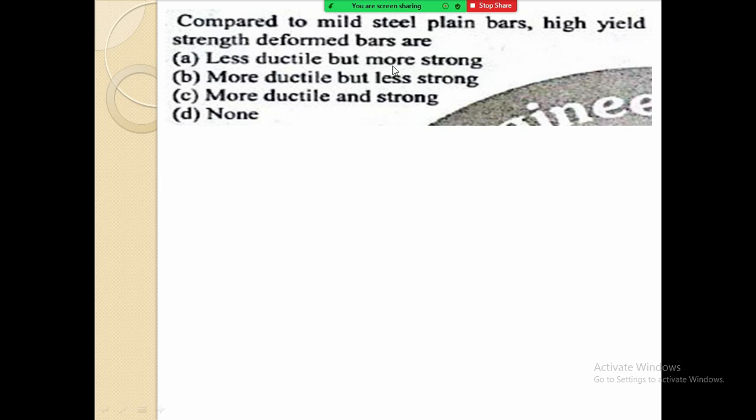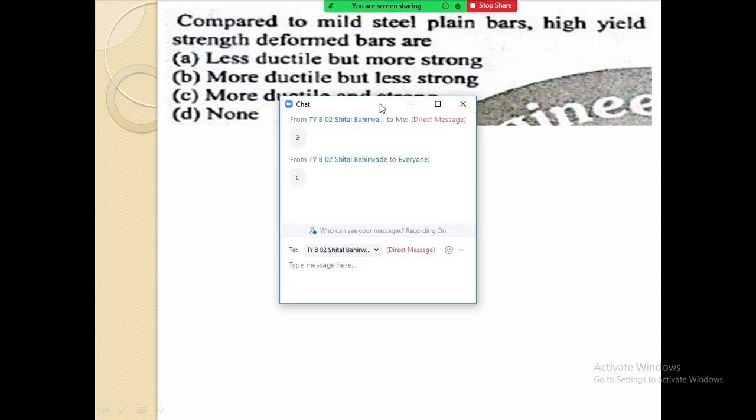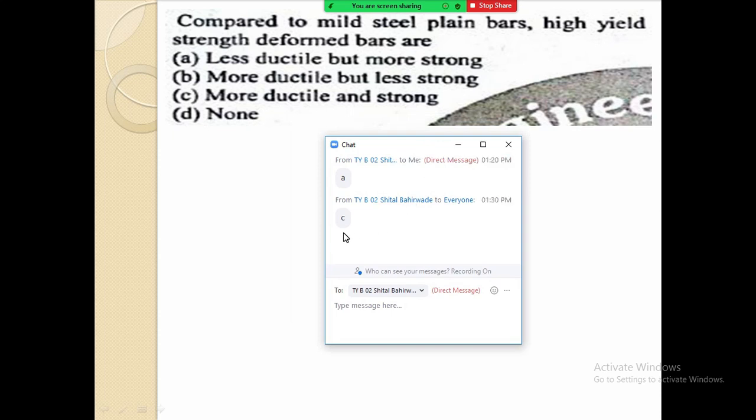So we can eliminate option B. Your answer is among A, C and D. In this way you have to think in the examination also. By seeing the options also you can judge the answer. So according to you, what is the answer? The answer is given as C, more ductile and strong.